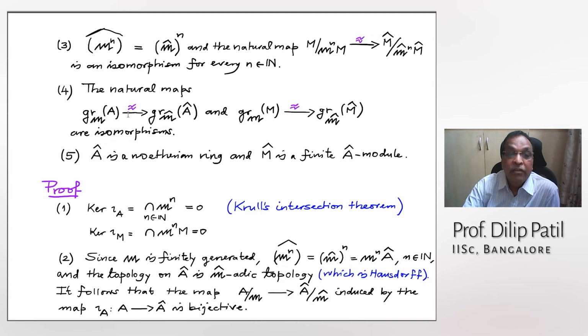So the graded level maps are isomorphisms, and A cap is a Noetherian ring and M cap is a finite A cap module. Now, before I start proving this, I will orally mention many consequences of this.